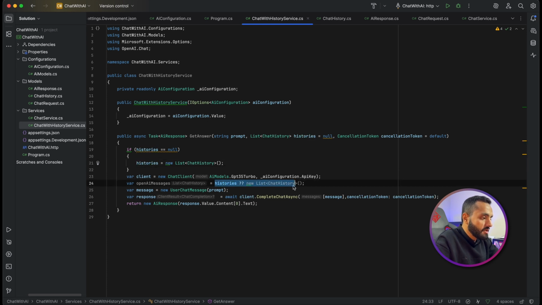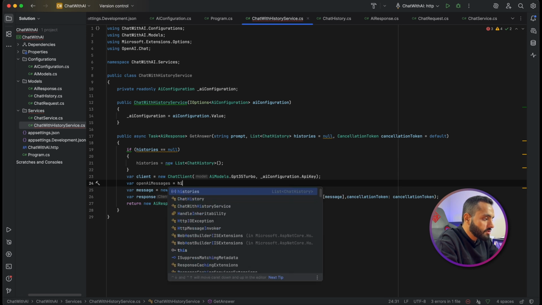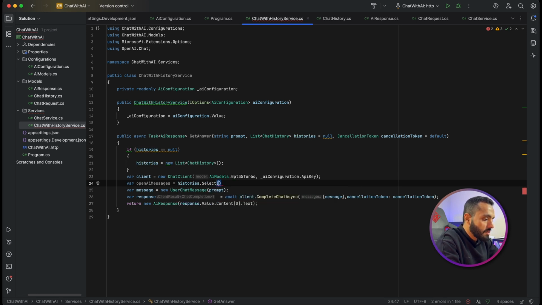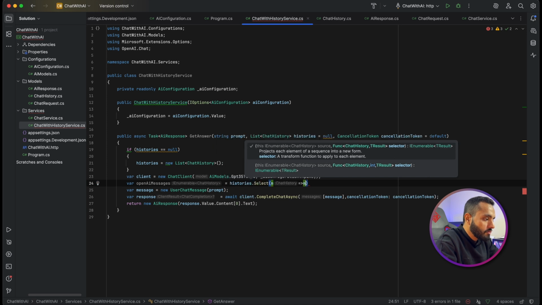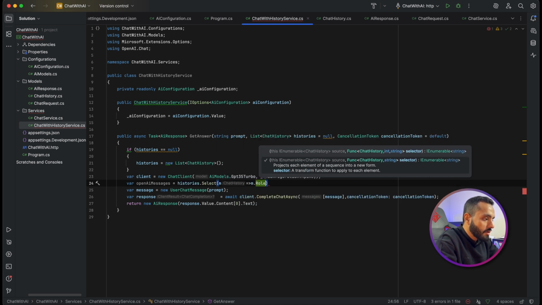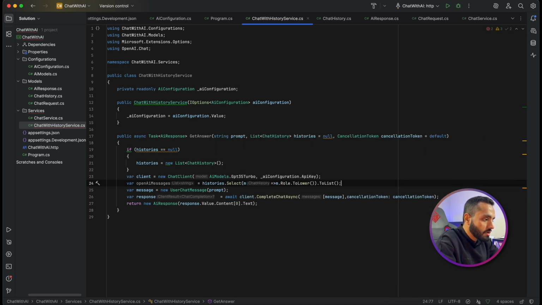Then from the history I will make history.Select by the role, message goes to m.Role. I will make it lower, okay? If it comes from the user, it will be a user. If it comes from the assistant, it will go with assistant, to map the user role with the content of that user.